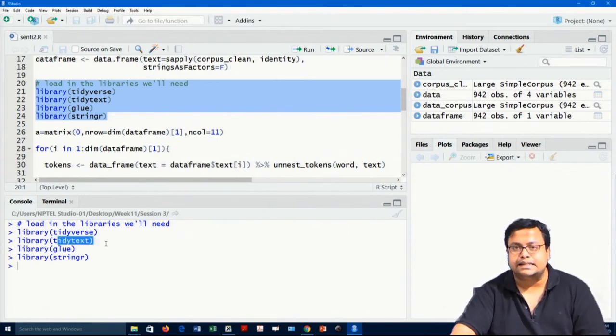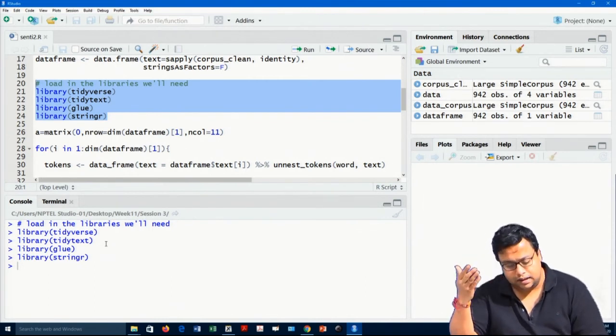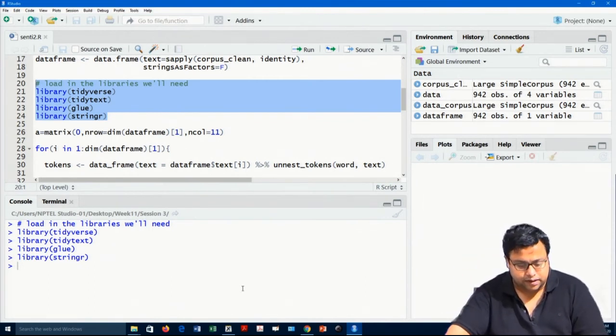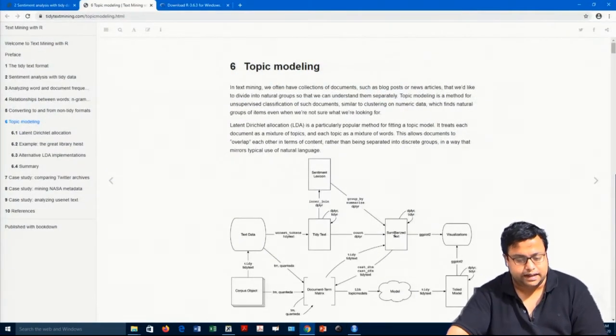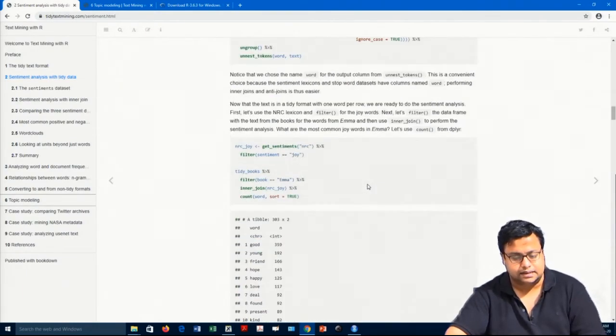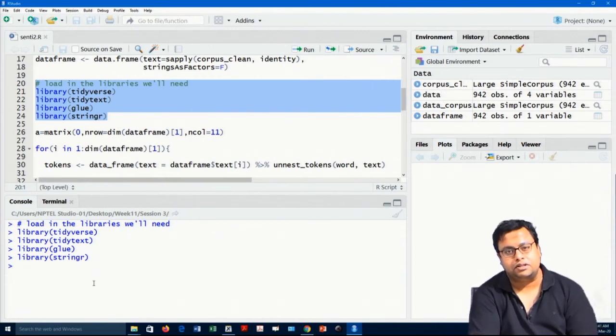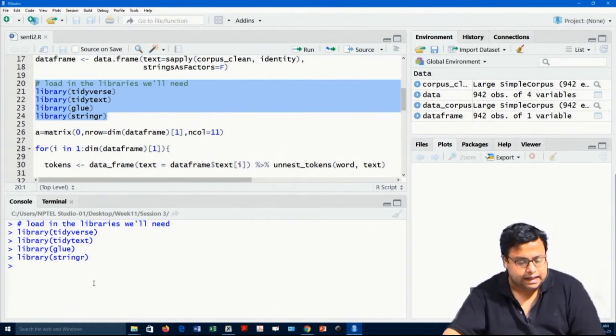Tidytext is the same library that we discussed in the last class, and on this website we discussed how tidytext can help. We discussed all of this in the last class, and this is something that we are using. Now, tidytext will work for our version 3.6.3. So, if you have an earlier version, please download and install the latest version of R, and then call these libraries.